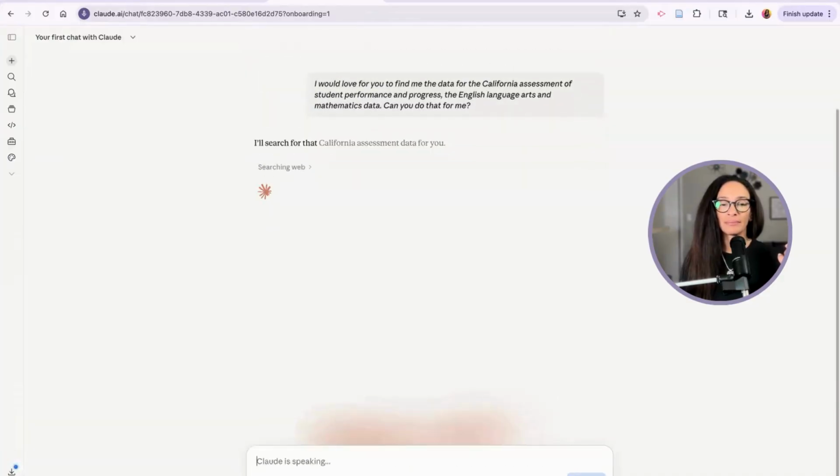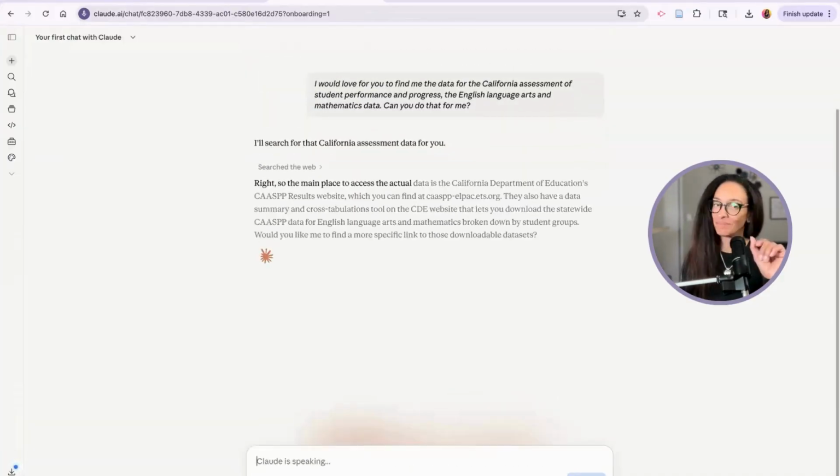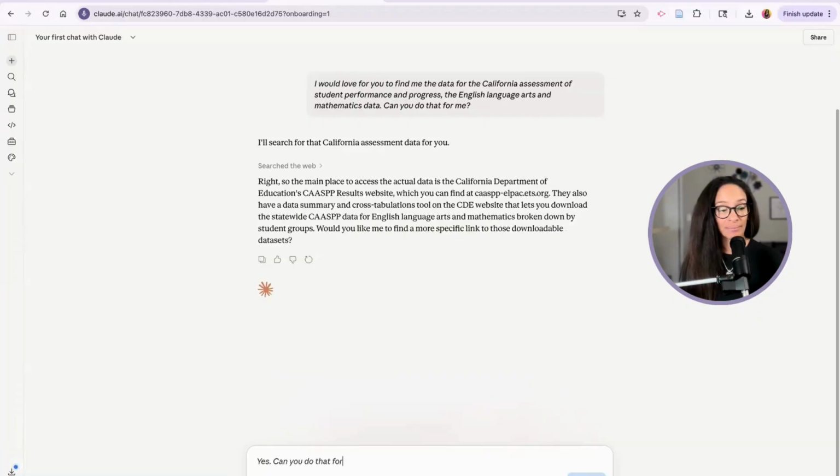I'll search for that California assessment data for you. Right. So the main place to access the actual data is the California Department of Education's CAASPP results website, which you can find at CAASPP-LPAC.ets.org. They also have a data summary and cross-tabulations tool on the CDE website that lets you download the statewide CAASPP data for English language arts and mathematics, broken down by student groups. Would you like me to find a more specific link to those downloadable data sets? Yes, can you do that for me?